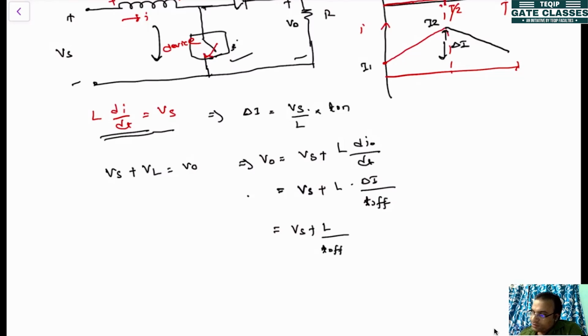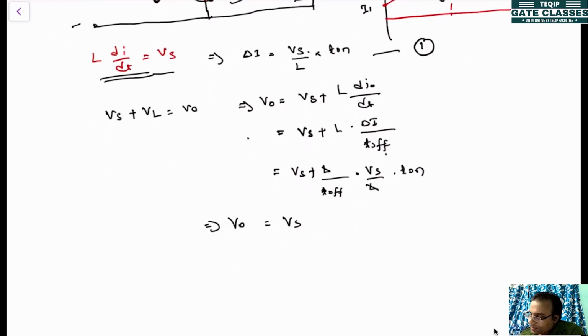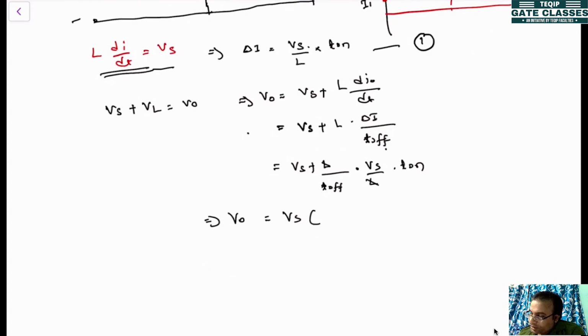Now what is del I? Let's say this is equation number 1. From equation number 1, we can put it here: Vs divided by L into T off. So L will get cancelled, and Vs you can take common. This is equal to V0. If you take common, it will become 1 plus T on by T off.